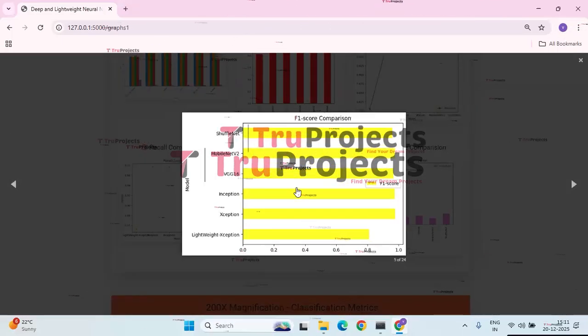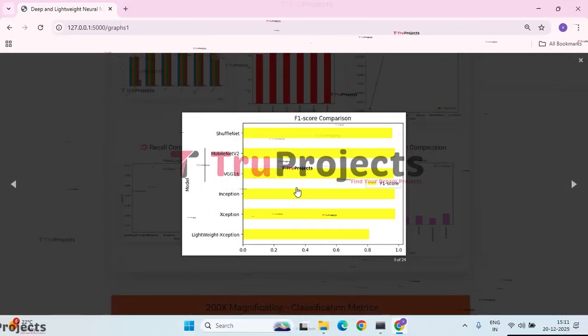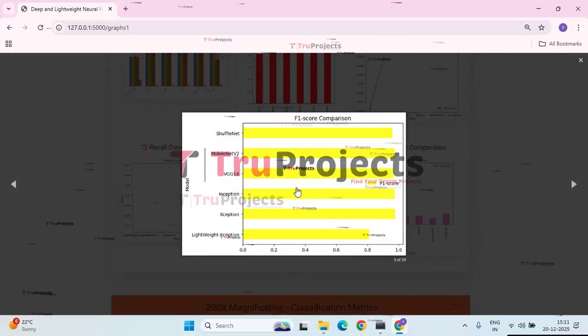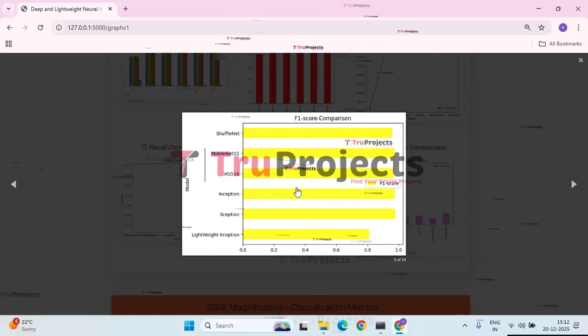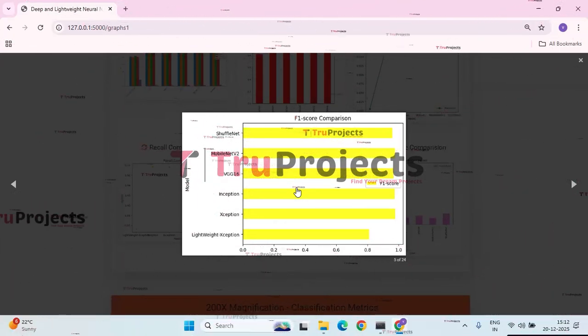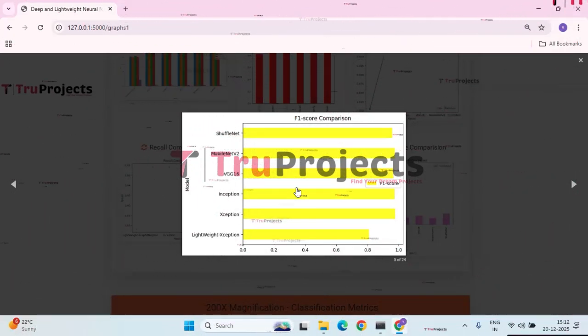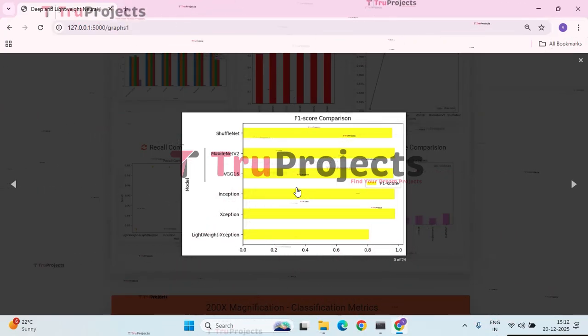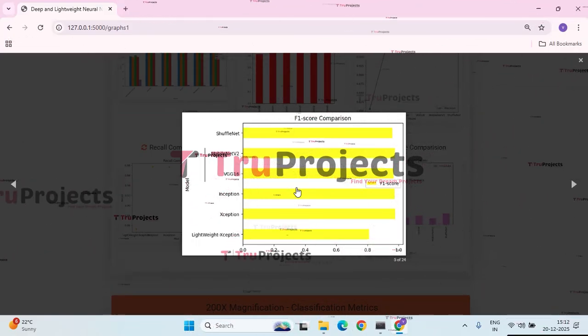Next, we have F1 score comparison graph. This graph compares the F1 scores of different classification models. Xception, Inception, VGG16, MobileNet V2 and ShuffleNet achieve higher F1 scores, showing a strong balance between precision and recall. The lightweight Xception model has a slightly lower F1 score, indicating a trade-off between model efficiency and overall classification performance.